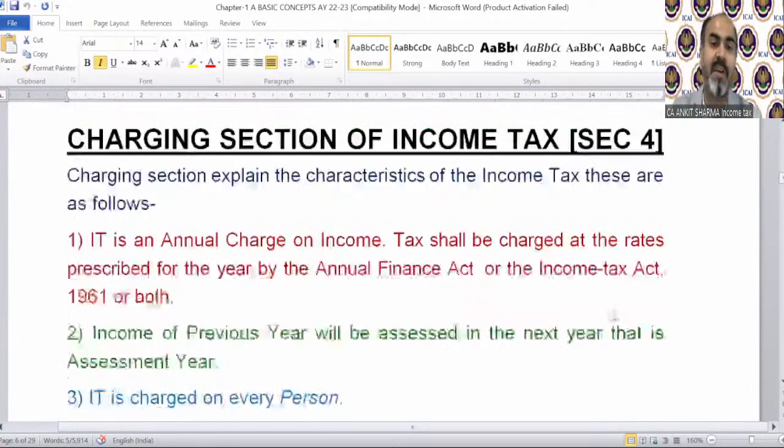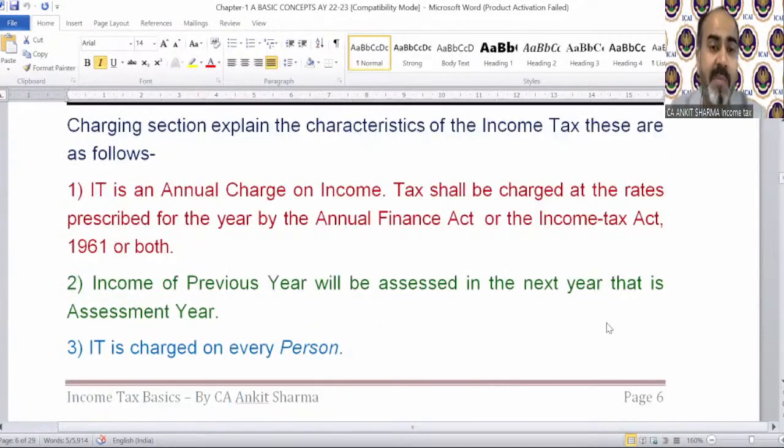The first character, which is very, very important, is that income tax is an annual charge on income. Annual means yearly. So income tax is not going to be liable upon you quarterly or half yearly. This is going to be chargeable on the basis of annual tax liability. There are some concepts like TDS, which we will discuss later. In that case, there are collections between the year, like quarterly, etc. But for now, you understand that income tax is the annual charge on income.